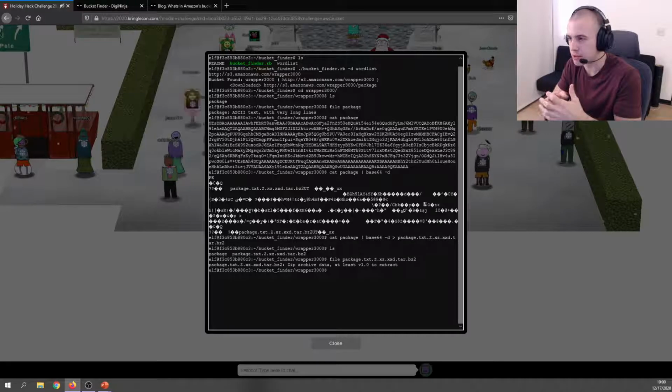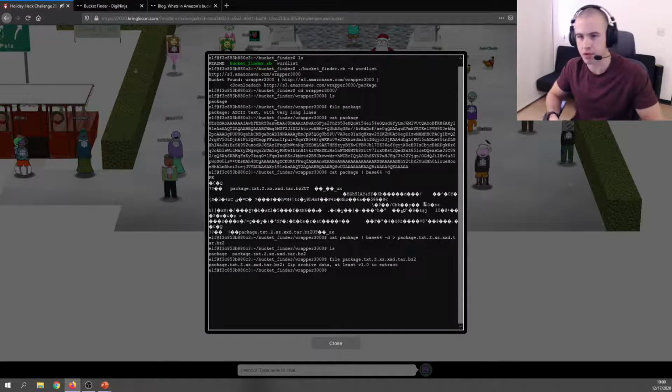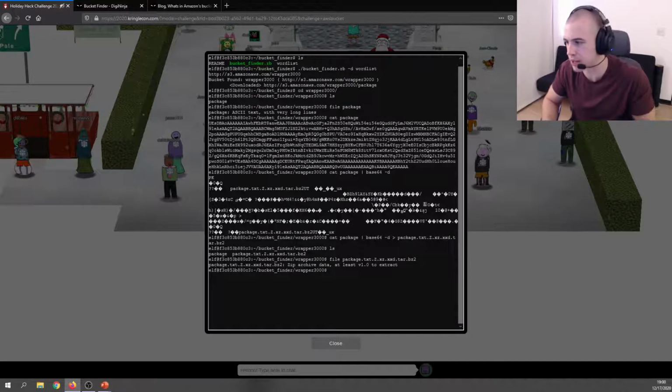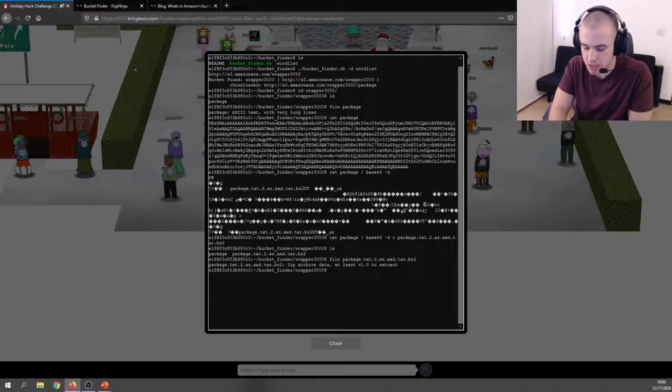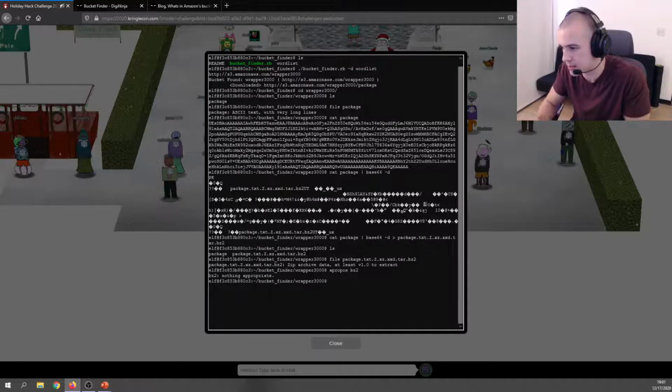So now we're at the point where we've got, I don't necessarily want to call it recursive, but we've got multiple layers of wrapping or compressing or whatever you want to call it. We'll call it wrapping for now. So the first step would be to deal with this BZ2. We can use the apropos command to search for BZ2 and see what sort of commands can deal with that. And it looks like none.